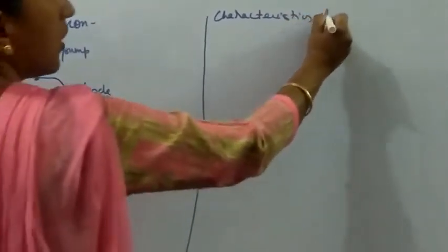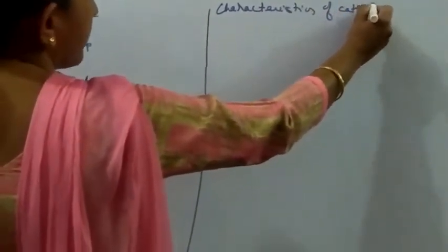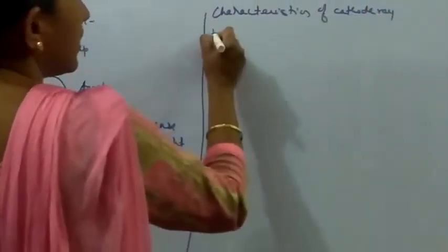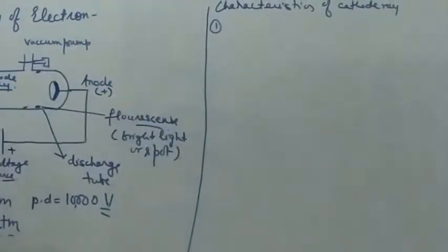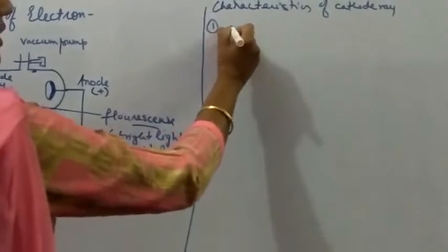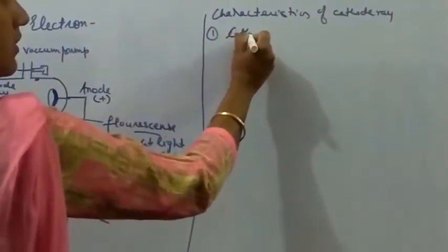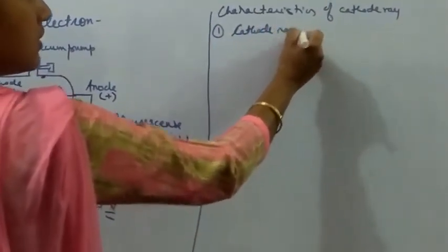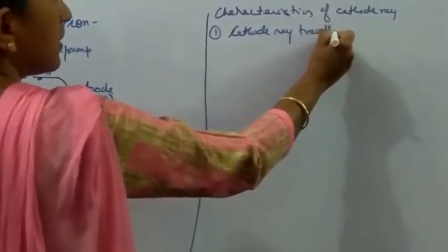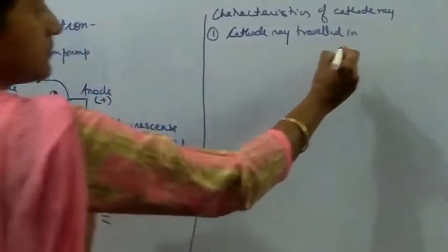Characteristics of cathode ray. The first was that the cathode ray traveled in a straight line.